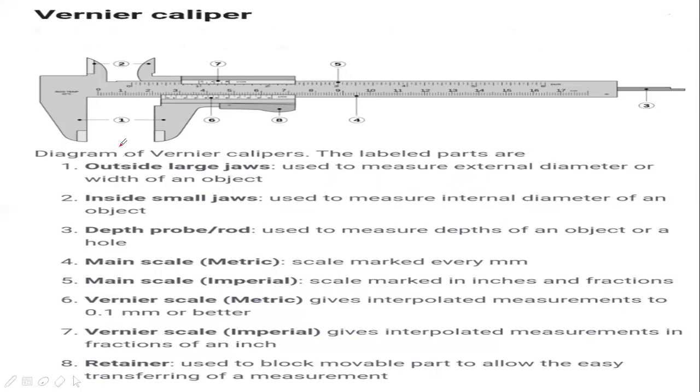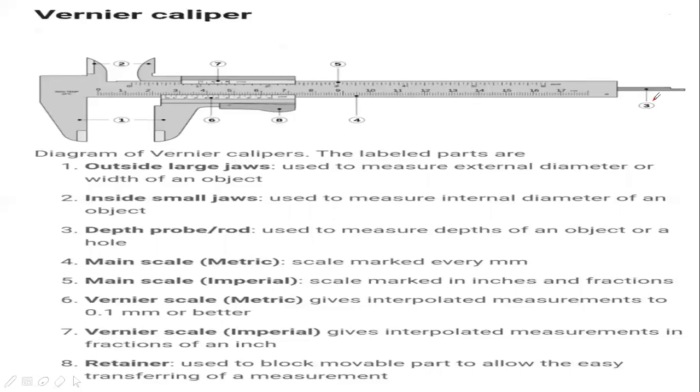And second number is internal jaws, used to measure internal diameter of an object. Number 3 is depth, used to measure depth of an object or a hole. Tail of vernier caliper, which I told you earlier, is used to calculate the depth of narrow tubes and holes.